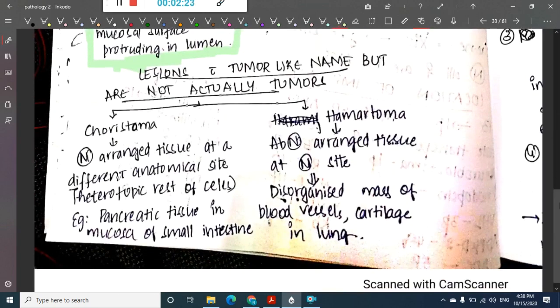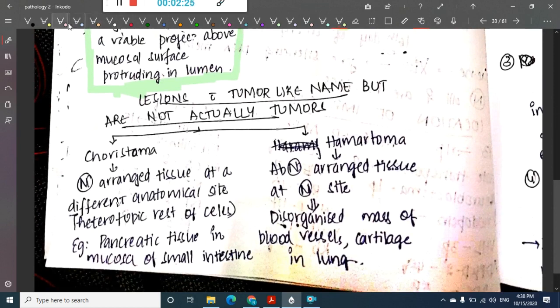Okay. Now, what are the lesions which have names like tumor, but they are not actually tumor lesions? They have names which will make us think they are tumors, but they are not tumors. So these include, first, choristoma, and second, hamartoma.